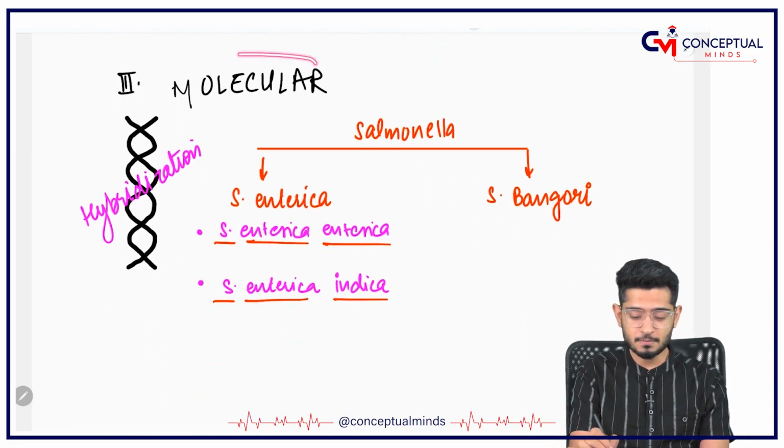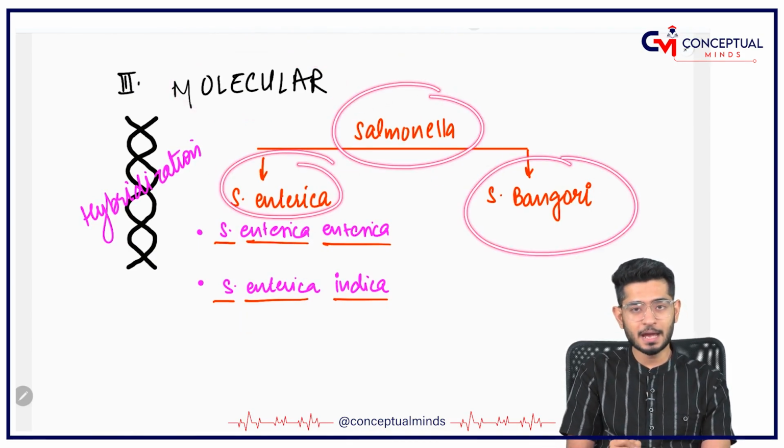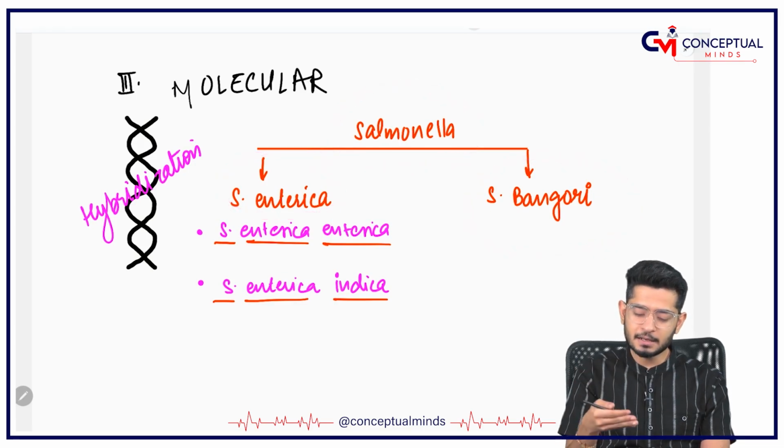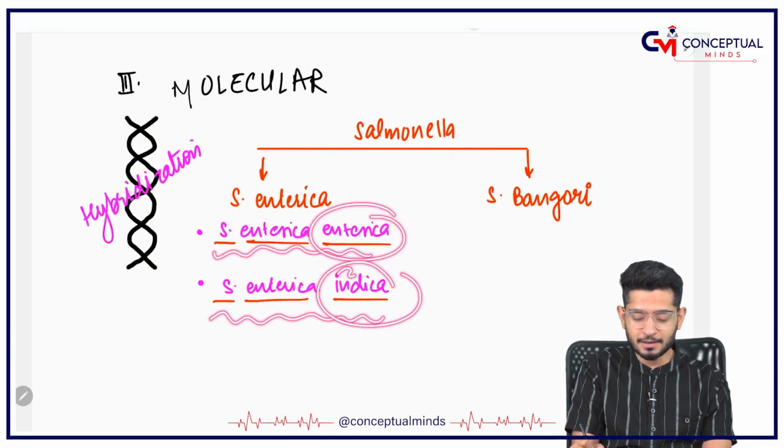Third classification is the molecular classification. So, one is Salmonella bongori, one is Salmonella enterica. Salmonella enterica having some different molecules becomes Salmonella enterica enterica, Salmonella enterica indica.